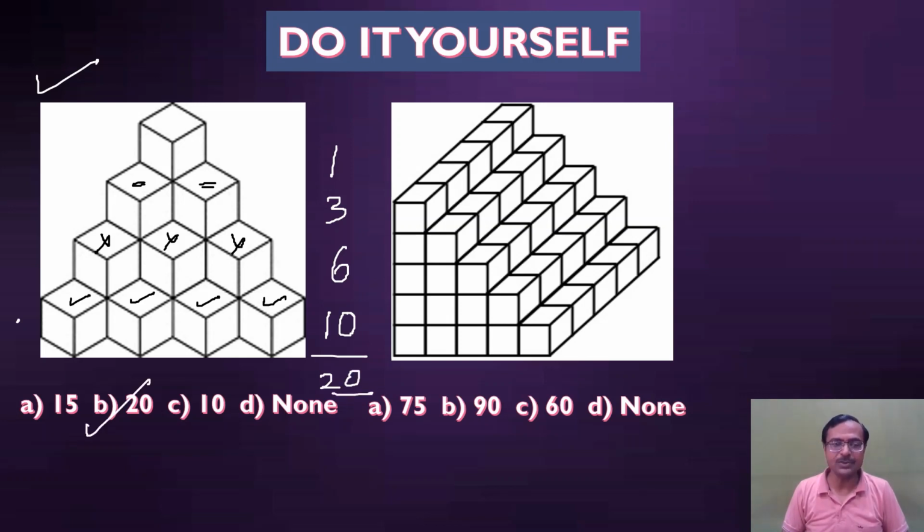So a layman is going to count 4 plus 3 plus 2 plus 1, which is 10. But 10 is not the correct answer. 15 is not the correct answer. It's 20 cubes in this figure.